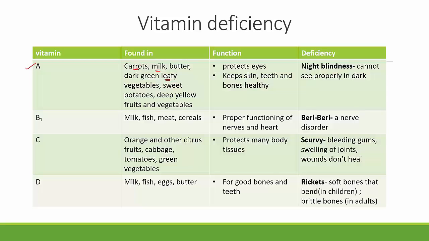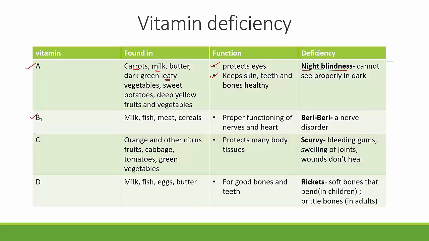What is the function of this? I'm sure you would have heard your parents or your elders telling you eat lot of carrots is good for the eyes, right? That is because they protect the eyes. The vitamin A protects the eye and it keeps skin, teeth, and bones healthy. Okay, so these are the two functions of vitamin A. If there is a deficiency of vitamin A in the diet, it leads to a condition called night blindness. Now, what does night blindness mean? Somebody who is suffering from night blindness cannot see in the dark. You cannot see properly in the dark. So that is night blindness. So this is vitamin A.